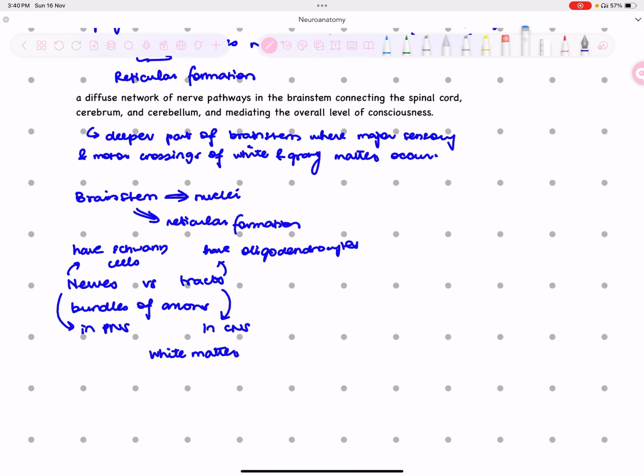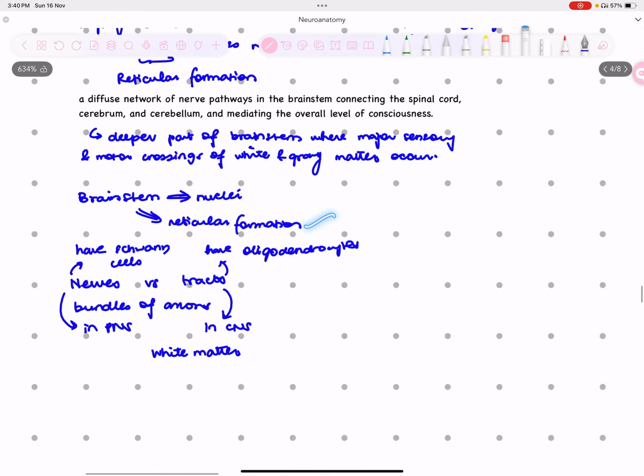Now, this is a deeper part of the brainstem where major sensory and motor crossings of white and gray matter occur. So basically, crossings are happening here. Your brainstem has reticular formation, yes. It also has nuclei, right? Nuclei are basically gray matter embedded in the white matter. Remember, reticular formation is basically crossing of gray matter and white matter, which breaks them down into fragments.